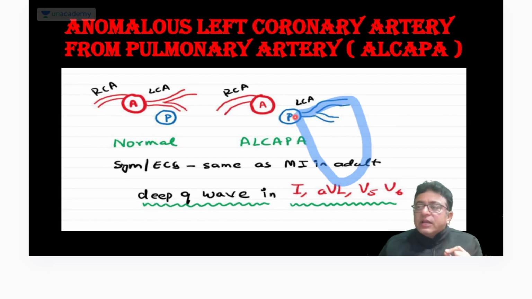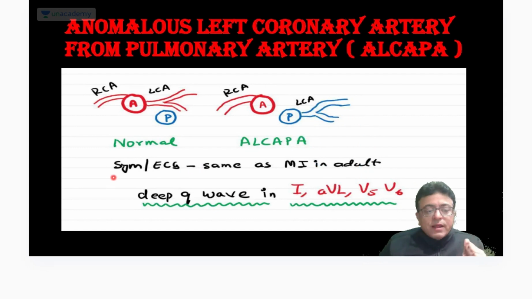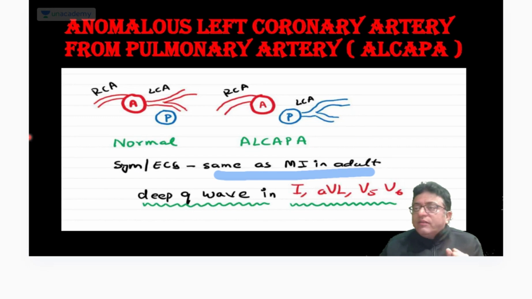MI. Which condition in infants mimics myocardial infarction in adults? ALCAPA. So what are the classical clinical findings of MI? Sudden chest pain, increased sweating, irritability. What happens in infants? Excessive cry, increased sweating, not able to take feed. ALCAPA. So symptoms and ECG are the same as MI in adults.